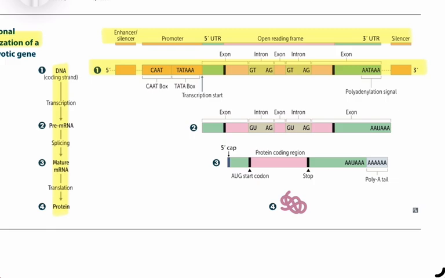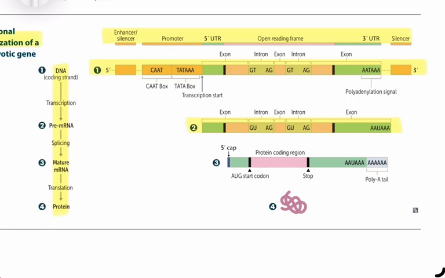The gene itself contains alternating exons and introns, with intron-exon boundaries marked by sequences such as GT at the 5' end and AG at the 3' end of introns. At the 3' end of the gene, there is a polyadenylation signal, commonly AATAAA. Step 2. Transcription produces a pre-messenger RNA, pre-mRNA, which still contains introns. Splicing then removes the introns, leaving only exons connected together.